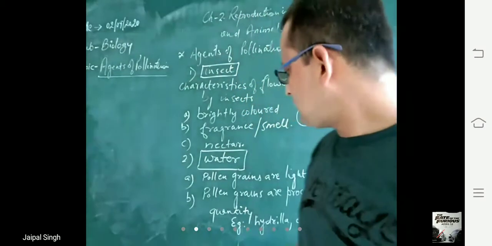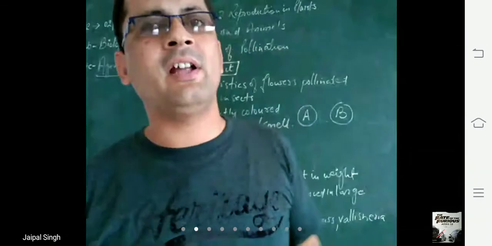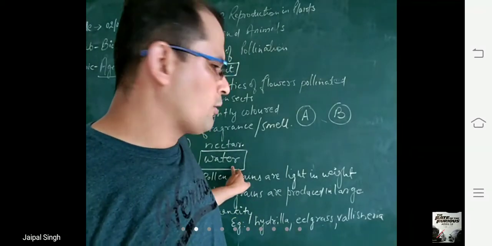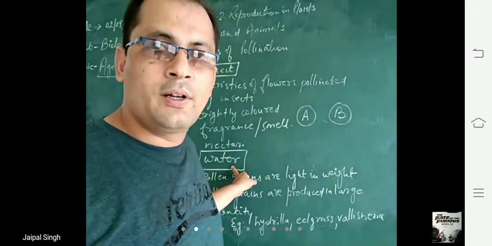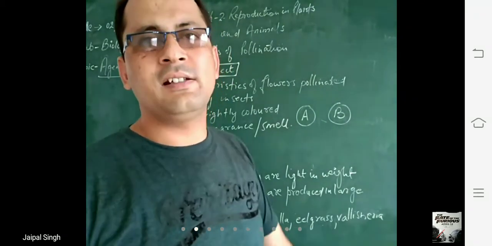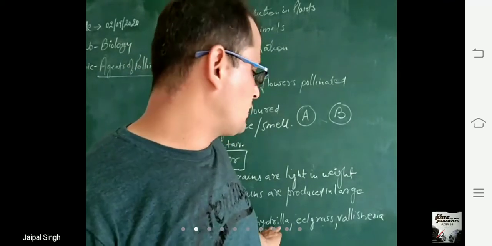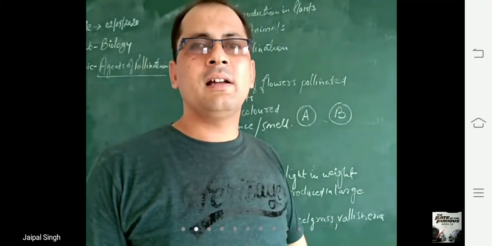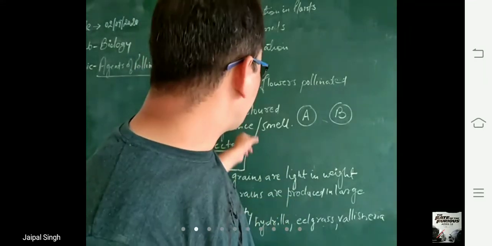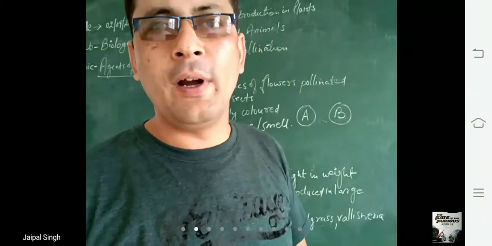So some of the aquatic flowers, or some of the flowers which are pollinated by water, are hydrilla, eelgrass, and vallisneria. You have to remember these names: hydrilla, eelgrass, and vallisneria. So these are the two agents. The next agent which we are going to discuss is wind.